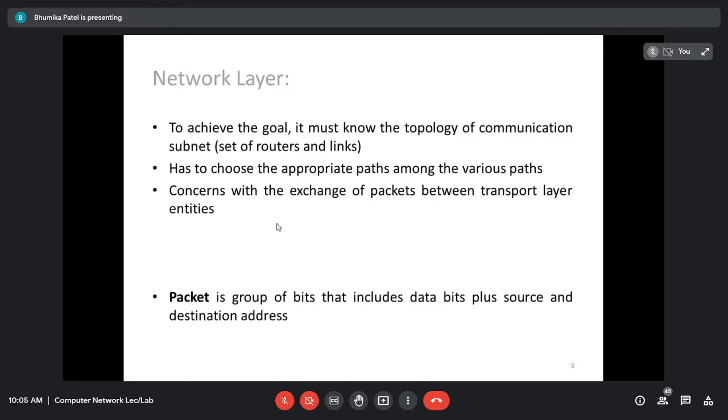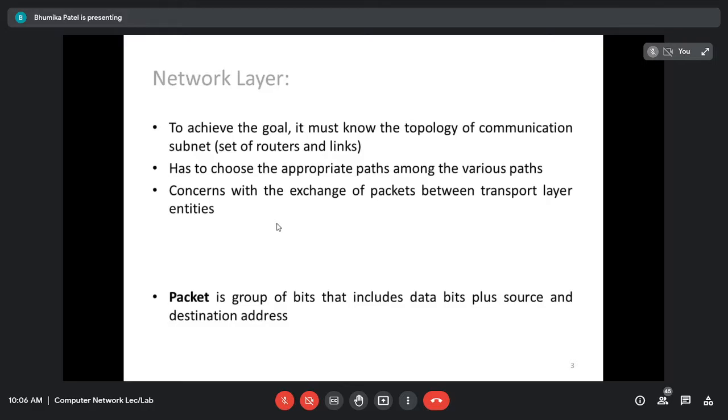Now, we can say the service provided by the network layer to the transport layer is called the network service. The service whatever the network layer is providing to the upper layer, so that service is called the network service because who is providing? Network layer is providing to the transport layer, and that service is called the network service.